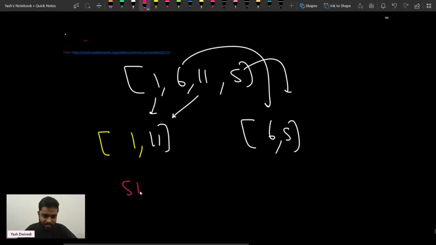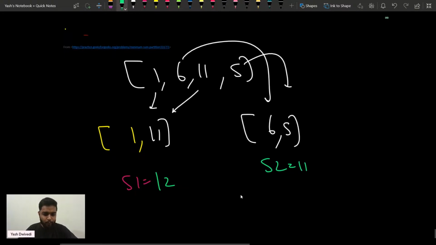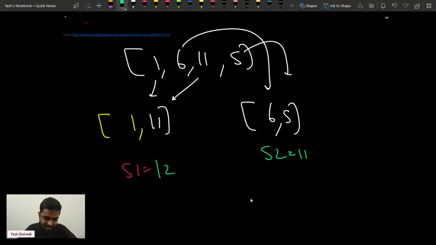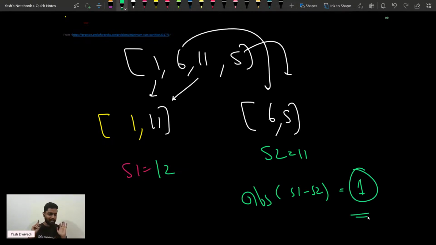So what is the sum 1 here? Sum 1 comes out to be 12, and you can see that the sum 2 comes out to be 11. Now when I do this, I can simply say that the absolute value of sum 1 minus sum 2 is the absolute of 12 minus 11, that comes out to be 1. Correct? Please write 1 in the chat. That is what is happening here.